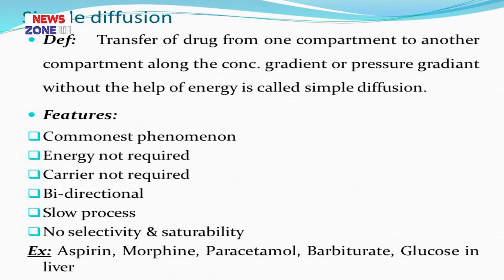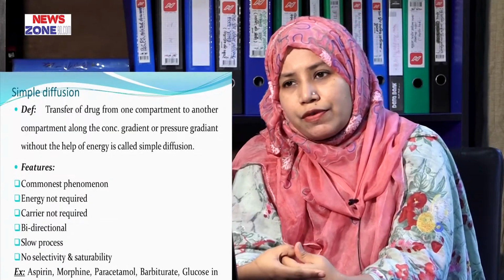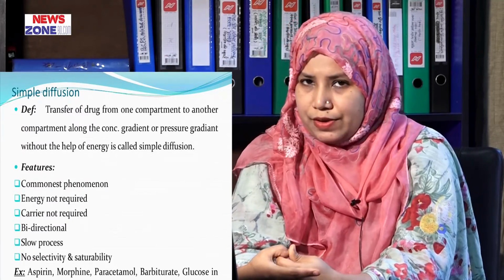The definition you can say like this: the transfer of drug from one compartment to another compartment along the concentration gradient or pressure gradient, without the help of energy or carrier, is called simple diffusion. What are the examples? Most of the drugs use this type of crossing process, like aspirin, morphine, paracetamol, barbiturate, and also glucose in liver.